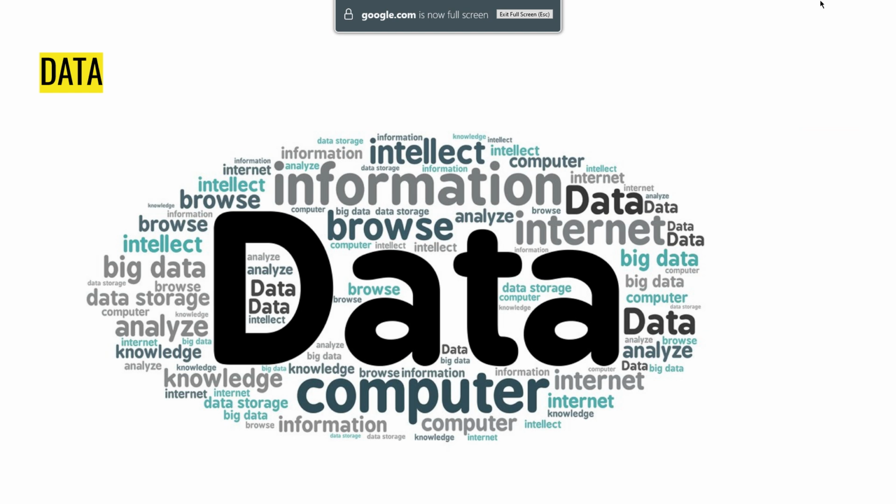First of all, data. One of the biggest differences between ChatGPT and Google Bard is the data they are trained on. ChatGPT is trained on a dataset of text and code that was collected until late 2021. But ChatGPT 4 is trained on a dataset of text and code that was collected up until 2022.